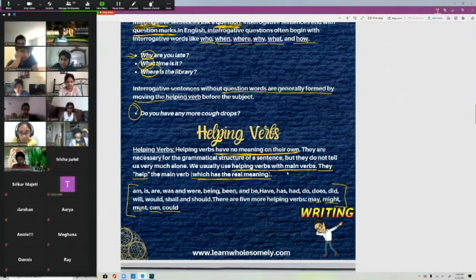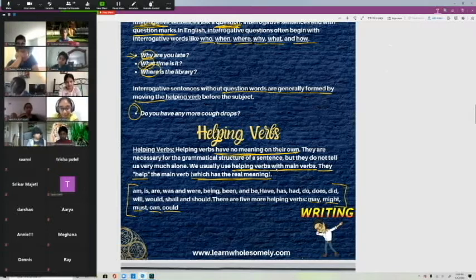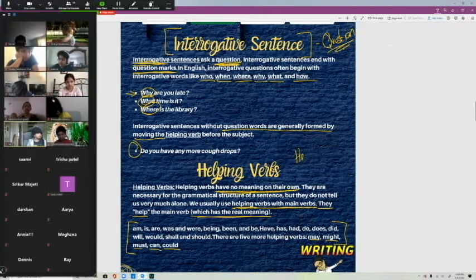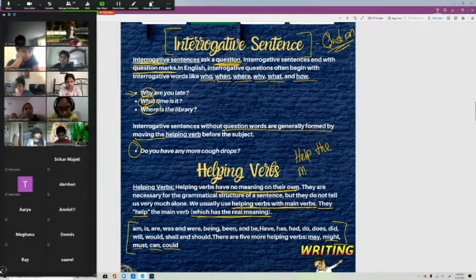Do not write these words down. It's going to take you too long. We've got other things to go through than just writing words down. Are they like pronouns? No, they're not pronouns. Helping verbs help the main verb. And I'm going to show you guys in a second. All right?